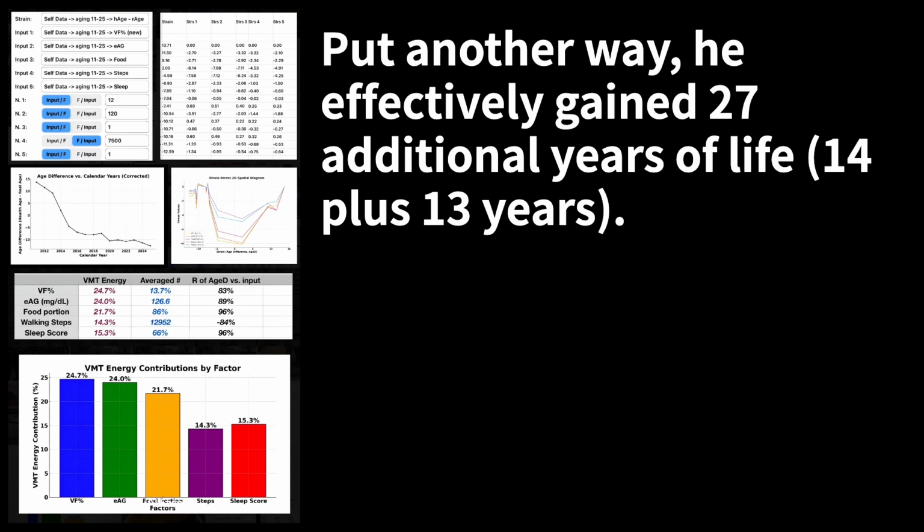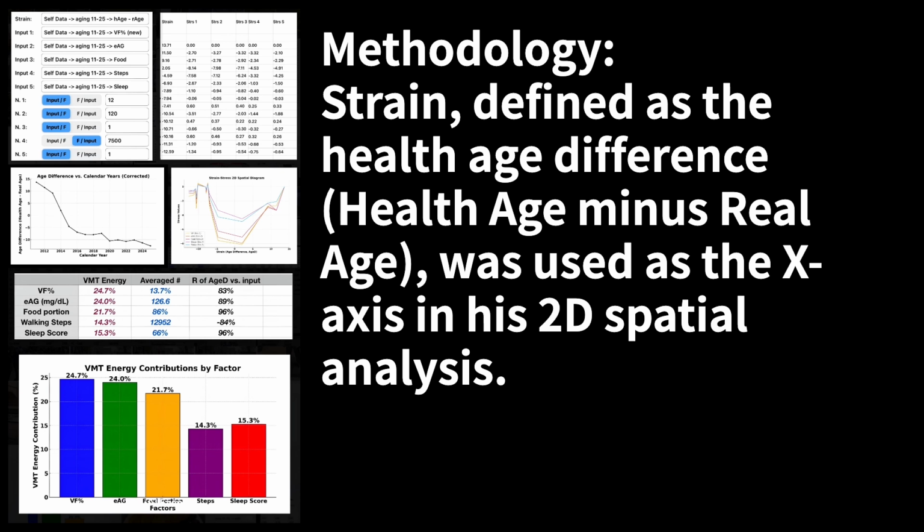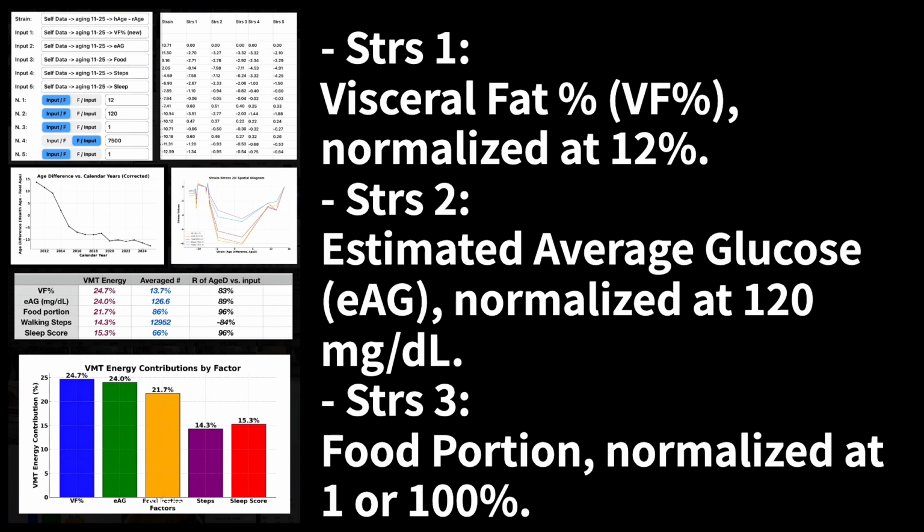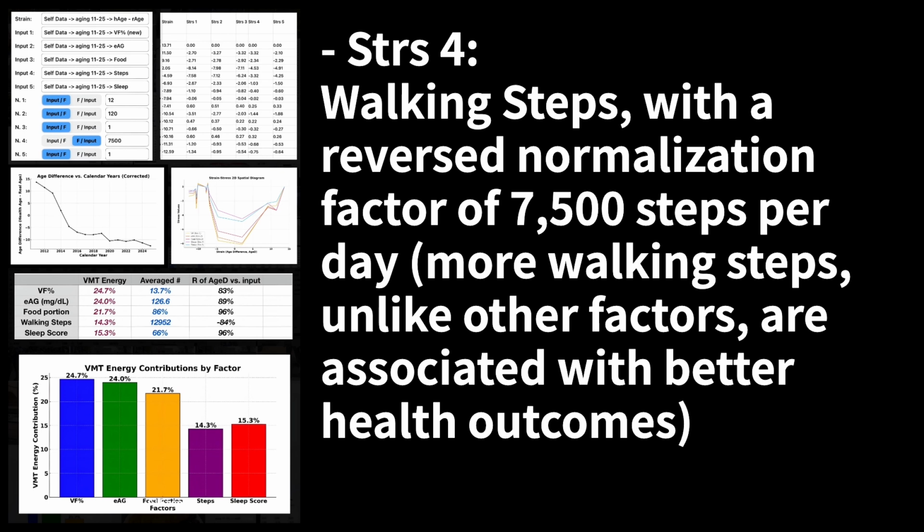14 plus 13 years. Methodology: strain, defined as the health age difference, health age minus real age, was used as the x-axis in his 2D spatial analysis. 5 stresses were computed based on normalized input values. STRS1, visceral fat percent, VF%, normalized at 12%. STRS2, estimated average glucose, EAG, normalized at 120 mg per deciliter. STRS3, food portion, normalized at 1 or 100%. STRS4, walking steps, with a reverse normalization factor of 7,500 steps per day.